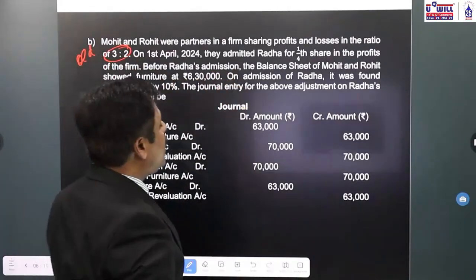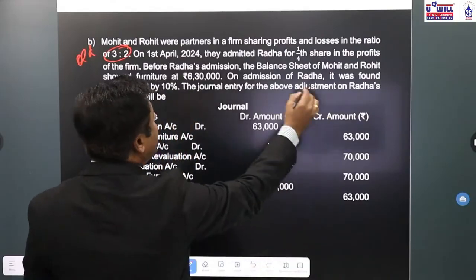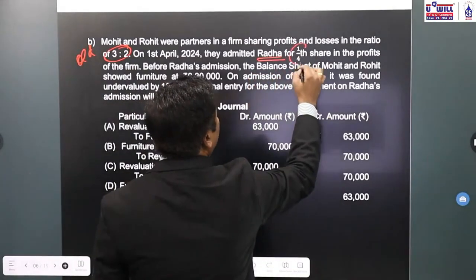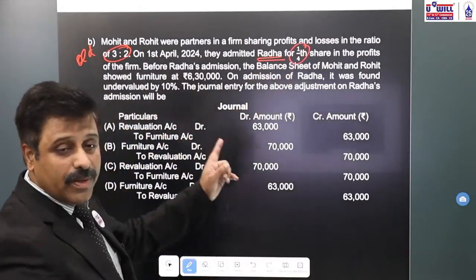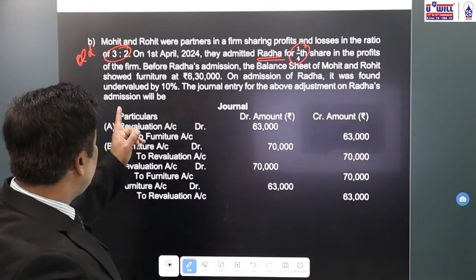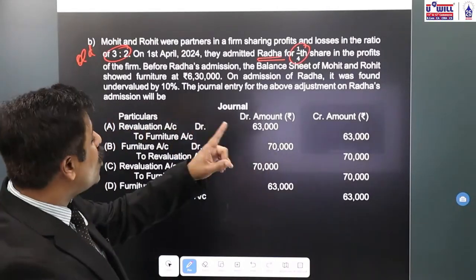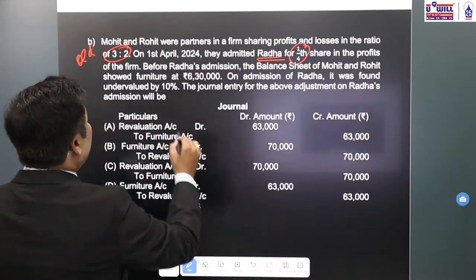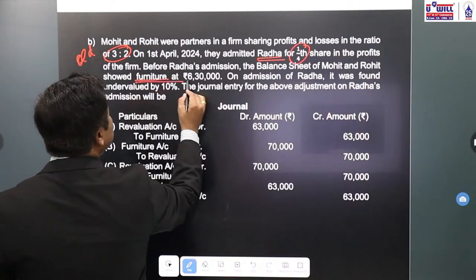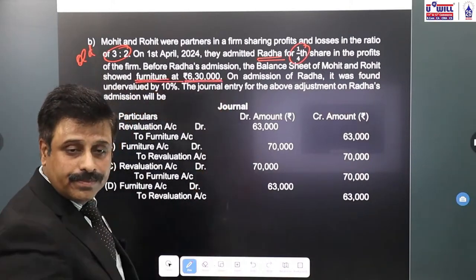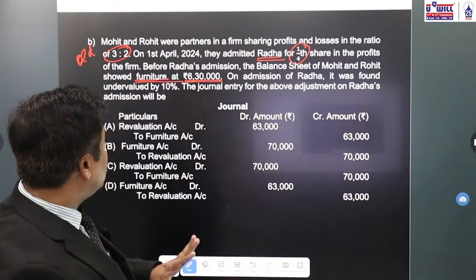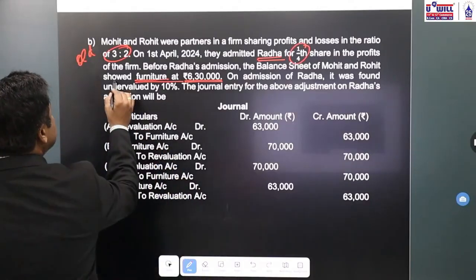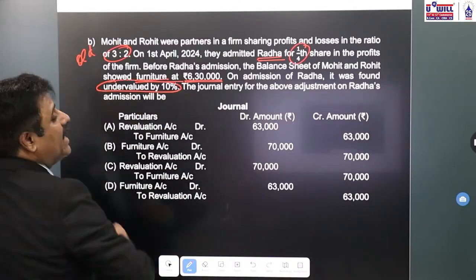On 1st April 2024, they admitted Radha, a new partner, for 1/4 share in the profits of the firm. But before Radha's admission, the balance sheet of Mohit and Rohit showed furniture of rupees 6,30,000. On admission of Radha, it was found that the furniture is undervalued by 10%.